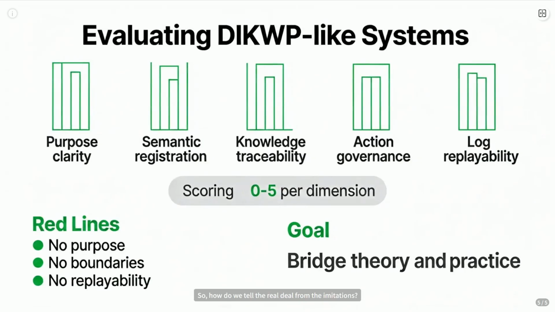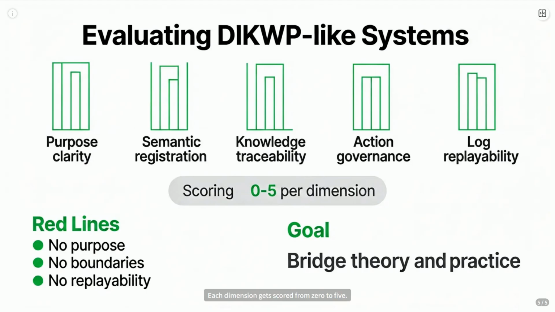So, how do we tell the real deal from the imitations? We use a comparative evaluation form. Think of it as a checklist, focusing on those 5 critical dimensions. Is the purpose layer crystal clear? Does it have proper semantic registration? Is knowledge fully traceable? Is action properly governed? And are logs truly replayable?